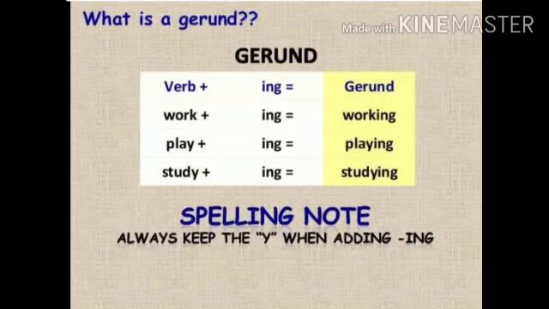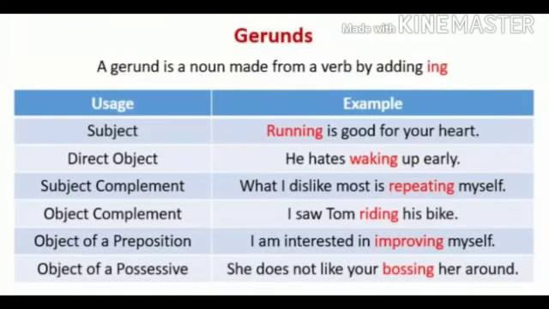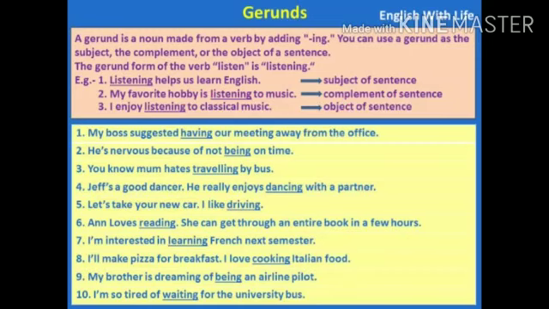Now come to the next kind, that is the gerund. Gerunds are ing forms of verbs that function as nouns. A verb that performs the work of a noun is called a gerund. A gerund is also known as a verbal noun. It ends in ing. For example, I like singing. Here singing is a gerund.